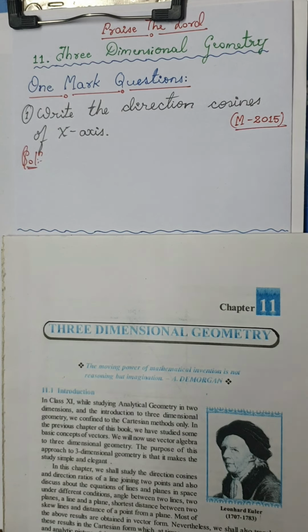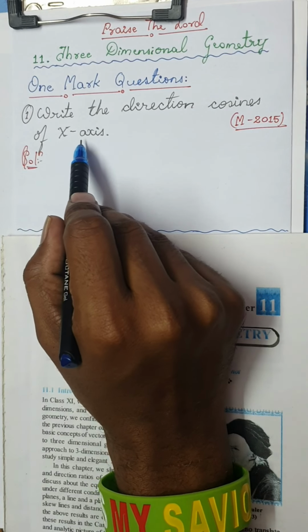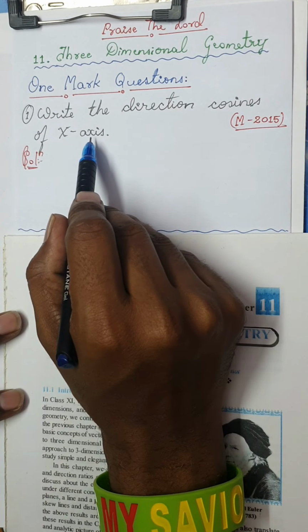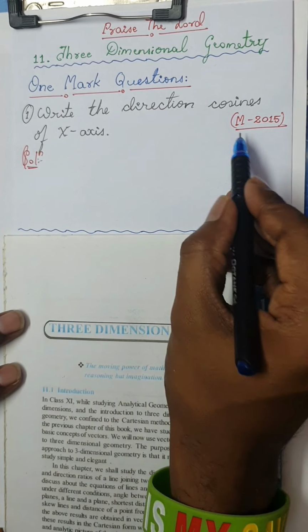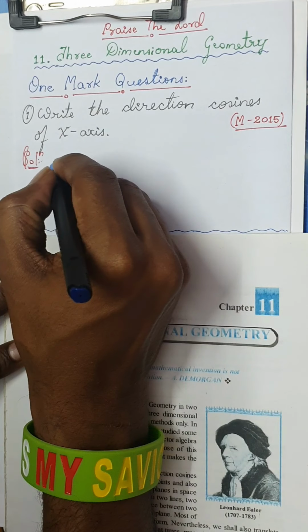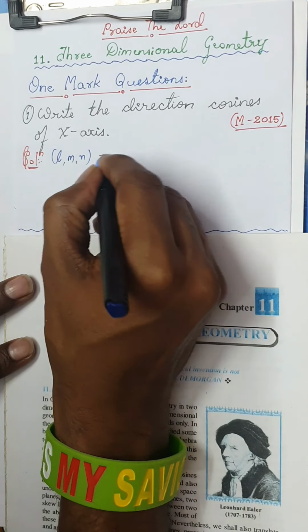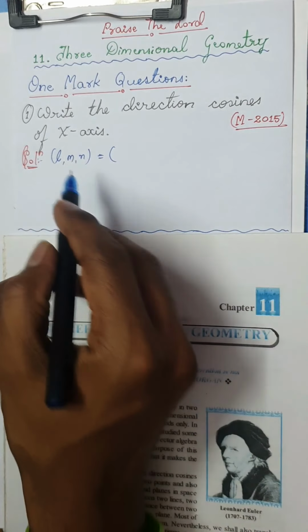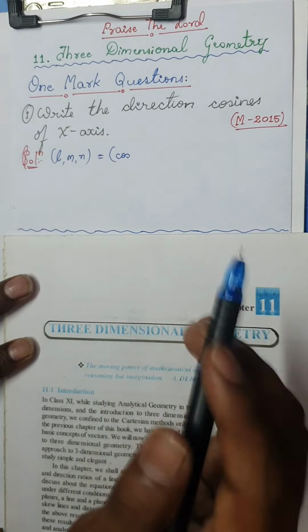So the first question is, write the direction cosines of x-axis. Very simple question, dear students. You are lucky if they give you such kind of questions for 1 mark. It was already asked in March 2015. Now, we all know direction cosines of a line are usually denoted by l, m, n, and these are nothing but cos of the angles made by the line with the x, y and z axes.